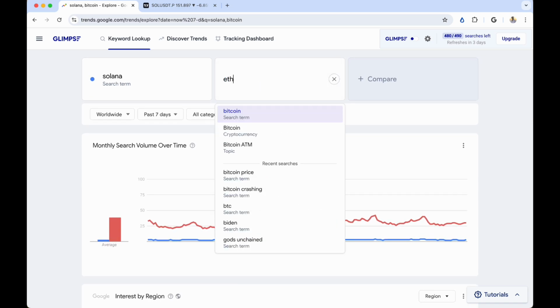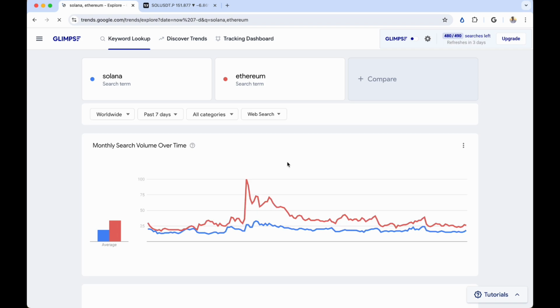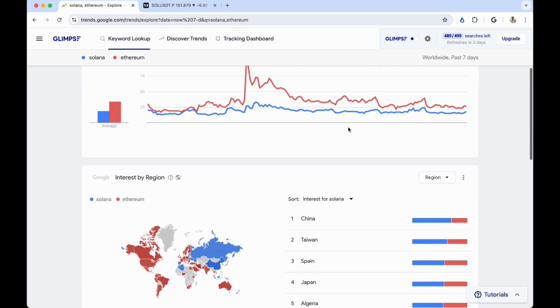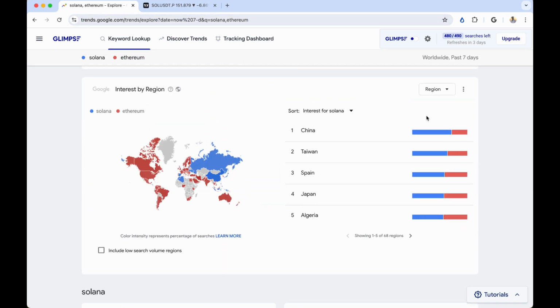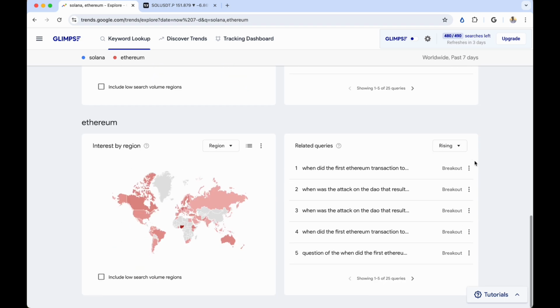So if I look up something like, let's say, Ethereum, I wonder how these two compare. Yeah, that's interesting. So there were times where Ethereum was much more popular than Solana. Again, probably market bottom. But there's also times where it got a little bit closer, as you can see right here. And then you can also compare this to the average scores that these get relative to one another, which is a 19 and a 34. So these are just a few things that you can do with Google Trends that give you so much information.